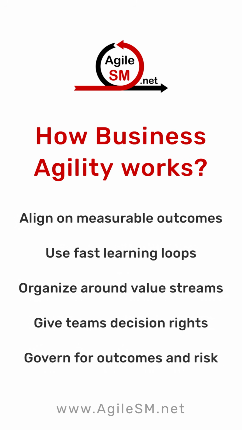How business agility works in practice. Business agility works by aligning people around measurable outcomes and using fast learning loops to inspect evidence and adapt. Work is organized around value streams rather than functional silos, and teams have decision rights to act on what they learn without waiting through layers of approval. Governance still matters, but it shifts away from controlling activity and toward enabling transparency, managing risk, and improving outcomes.